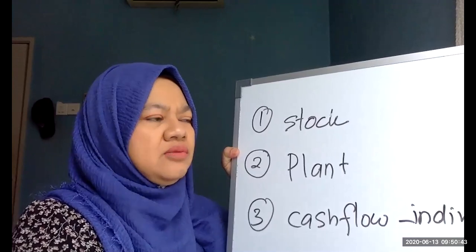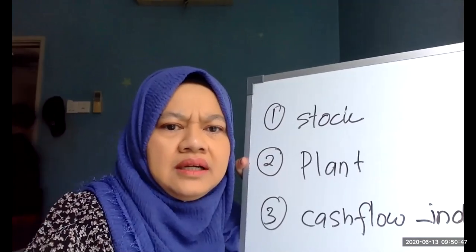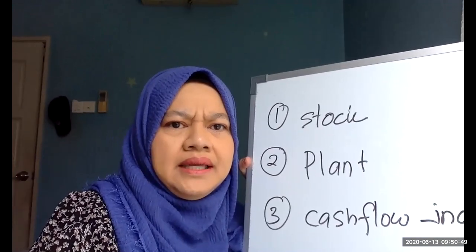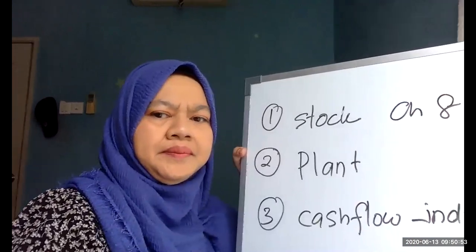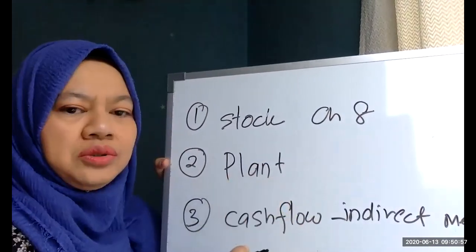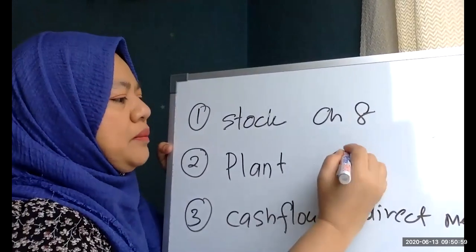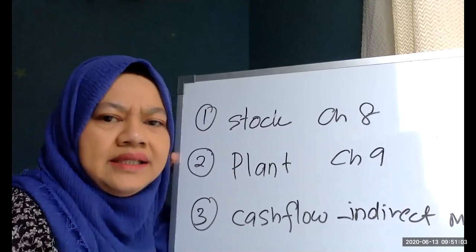I think stock is chapter 8. Right, this one is your chapter 8. Then your plant and intangible assets, but we only look into the plant part, which is chapter 9. Is it chapter 9? I have to check again. Yes, chapter 9.